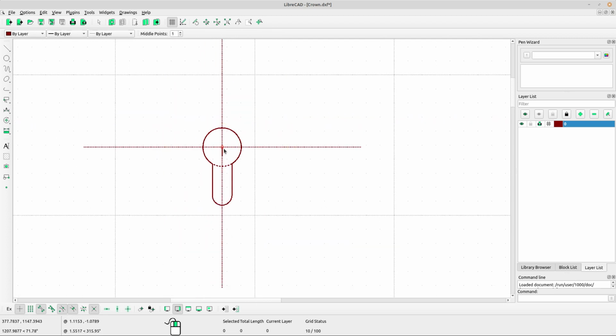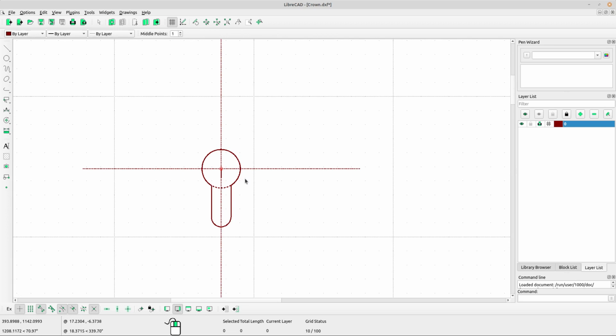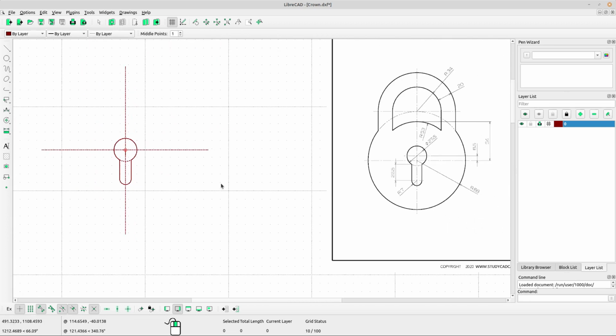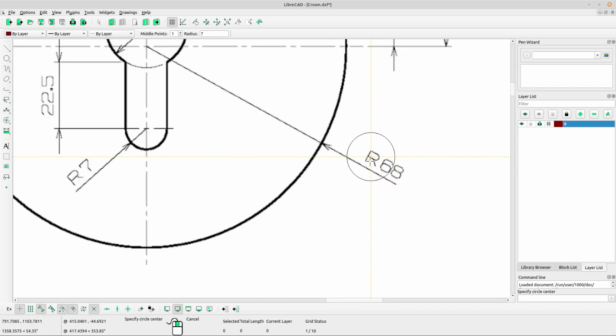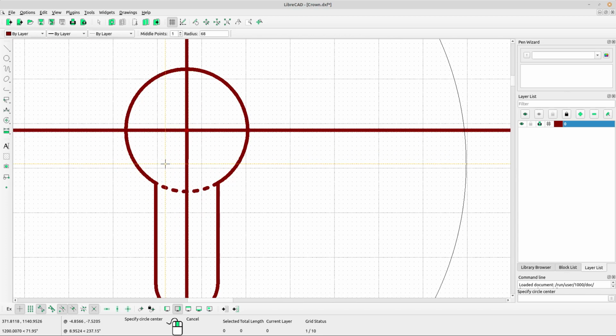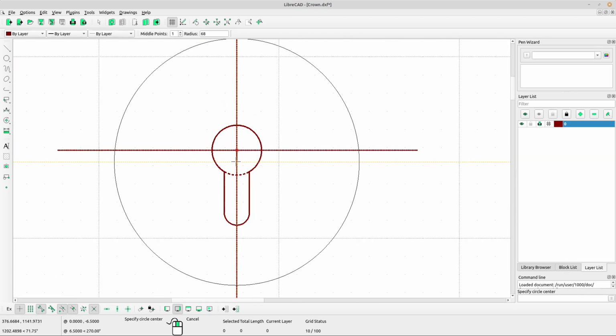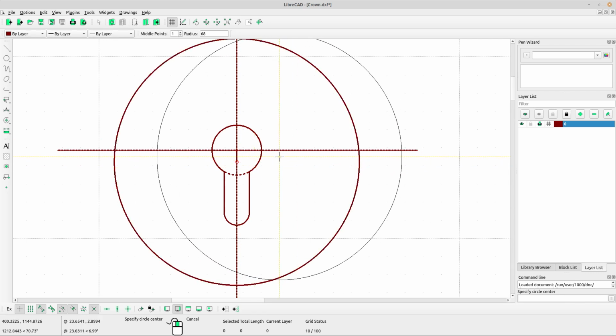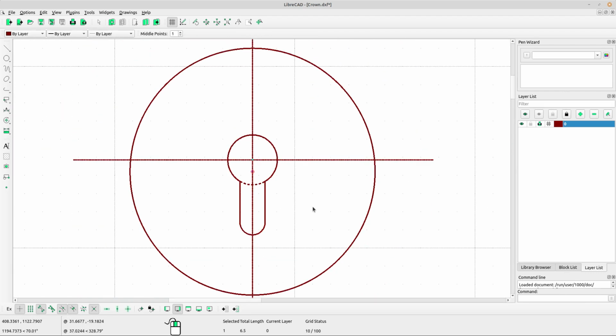Can you see the line? Okay, and then select circle center radius and type for the radius. The radius is 68. Type the radius 68 and left click at the point at the bottom side of our short line we have created before. Okay, right click to escape. Now delete the short line.